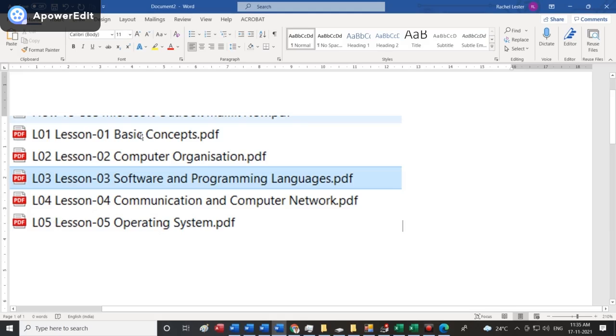Now we will be doing basic concepts, computer organization, software and programming, communication and computer network, operating system. These are theoretical books. There are no practicals involved here. Yes, you may find it not so interesting, but still you will have to go through the process. Every painful experience is good for you, because that will give you abundant pleasure in the future.